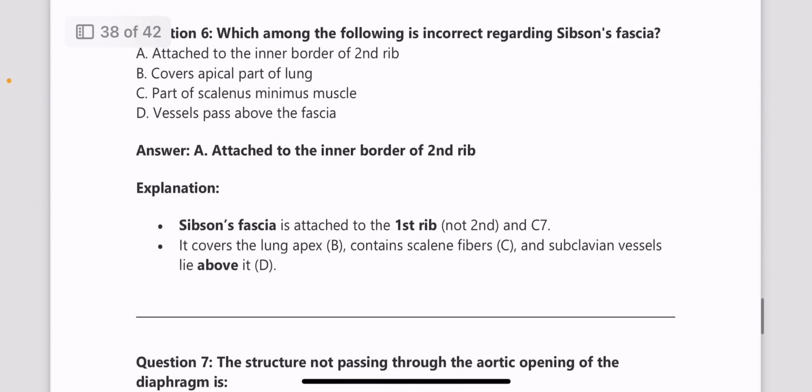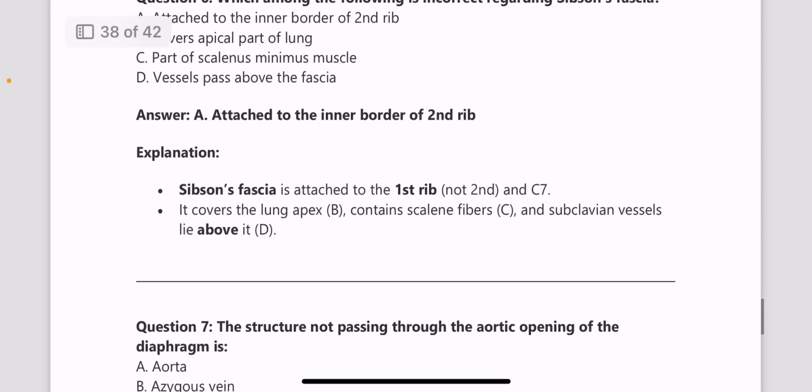So next one, which among the following is incorrect regarding Sibson's fascia? The answer is that it is attached to the inner border of the second rib. That's wrong. It is attached to the inner border of the first rib and C7.